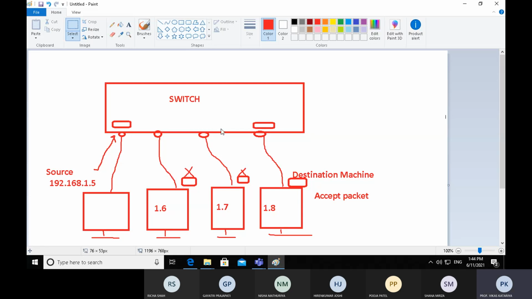Due to this, there is less traffic, or no traffic overhead, in the network. So the packet will be transferred by the switch from source to destination ports only. That is the strength of the switch. So 1.8 accepts the packet, and 1.6 and 1.7 will not have an overwhelming problem.